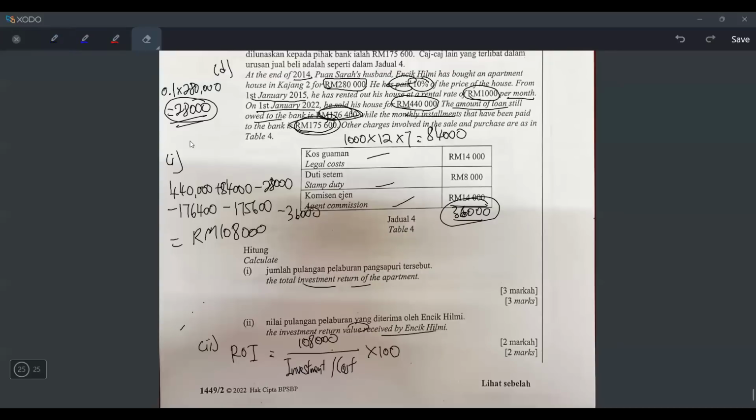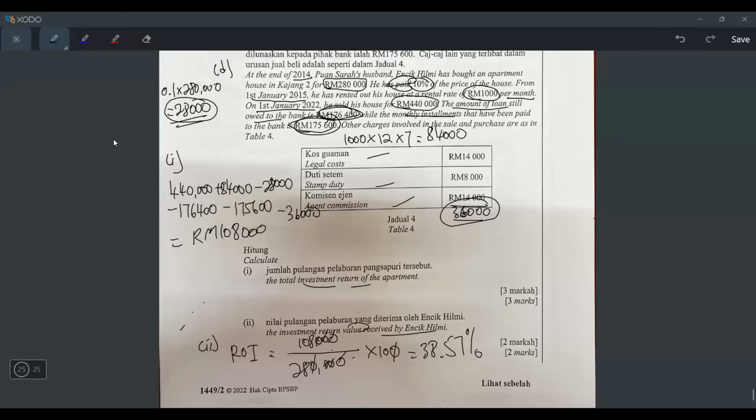And what about the investment cost? This cost is not the selling price. It's not the 440,000. No. This investment cost is referring to the original price, which is 280,000, because investment cost means the original price, not the selling price. Before I press, I can cut these 3 zeros and cut these 3 zeros, and then cut this 0 and cut this 0. So all I have to tekan is 108 divide 28 times 10. Let's press. 38.57. But I already mentioned just now, the answer will automatically be in percentage.